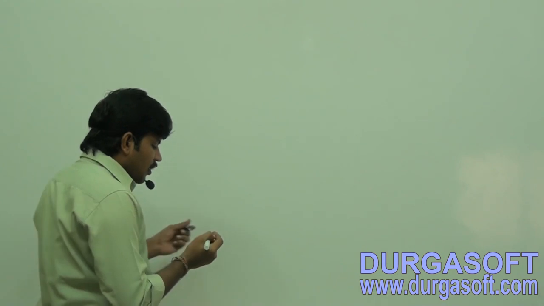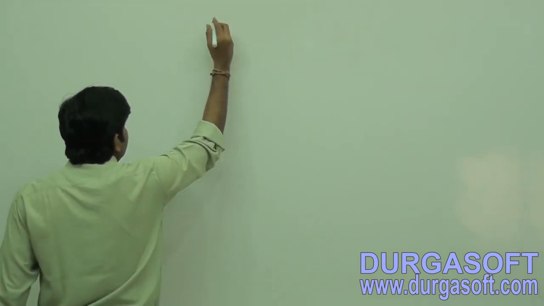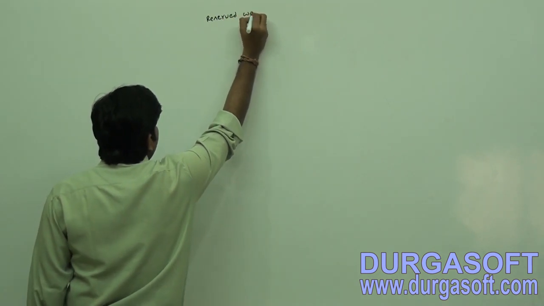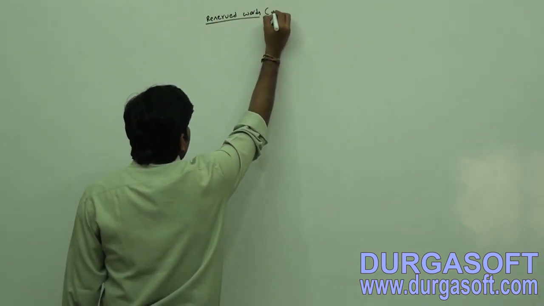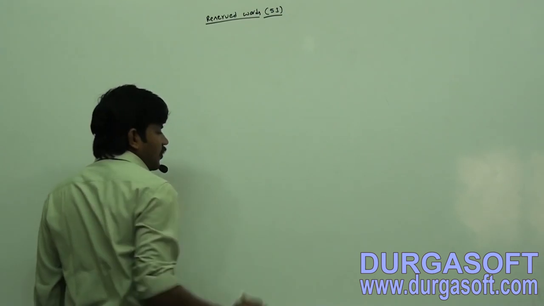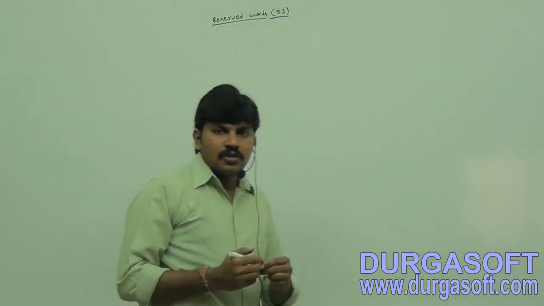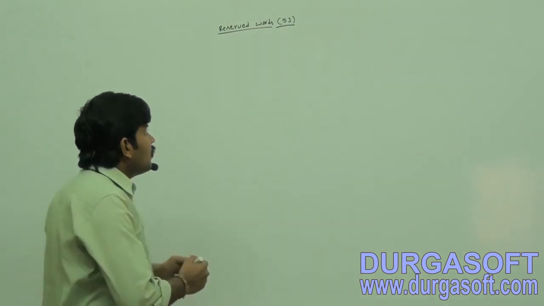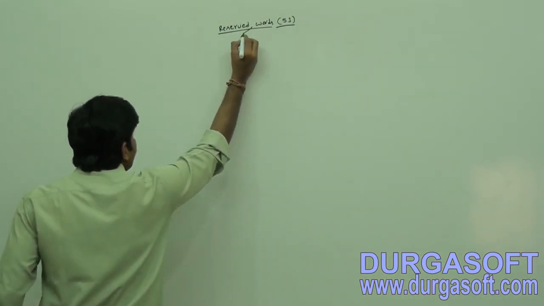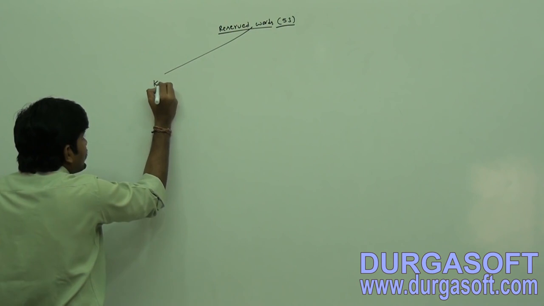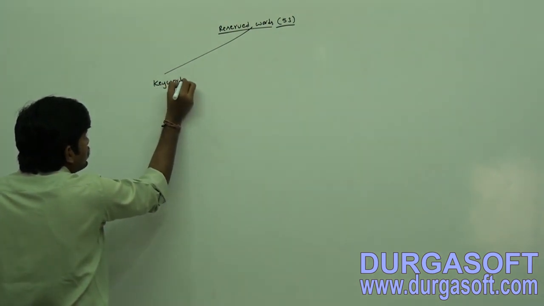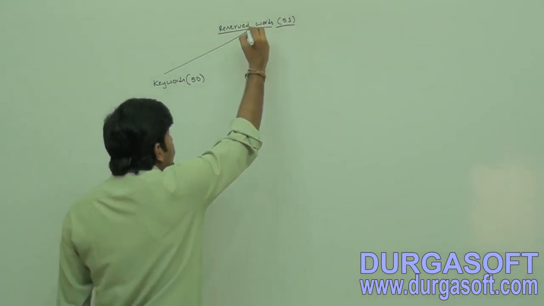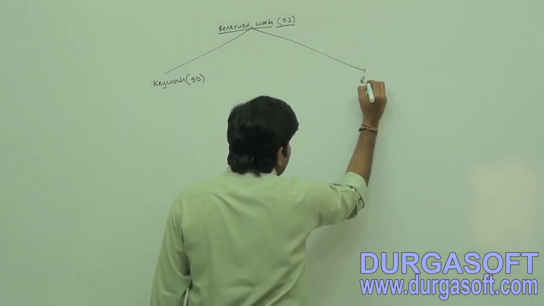Now just observe. Now listen to this one. How many reserved words are there in Java? Total 53 reserved words are there. Don't write, listen. Total how many are there? 53. Here 50 keywords are there. Keywords, how many are there? 50 keywords are there. And reserved literals.